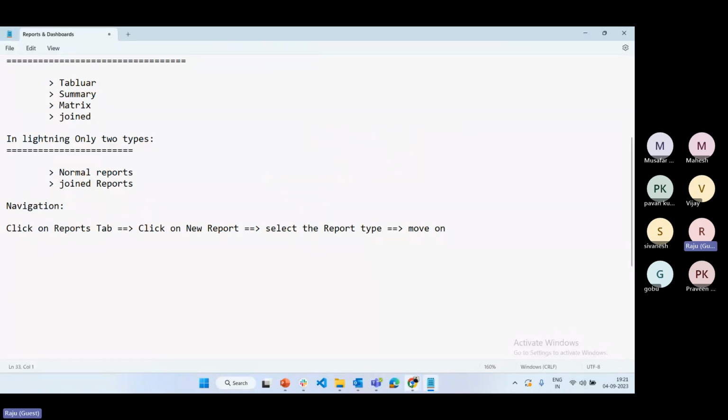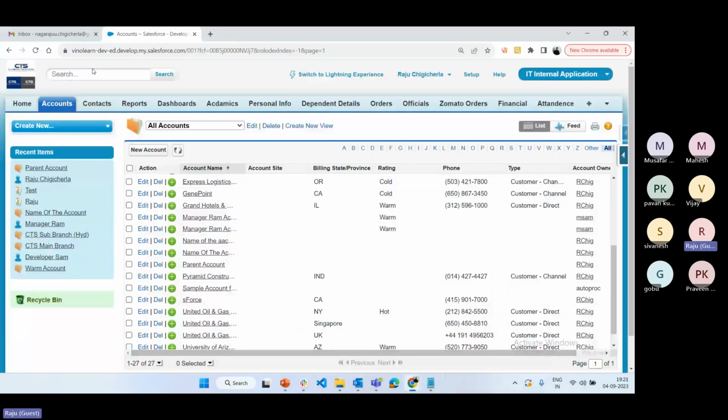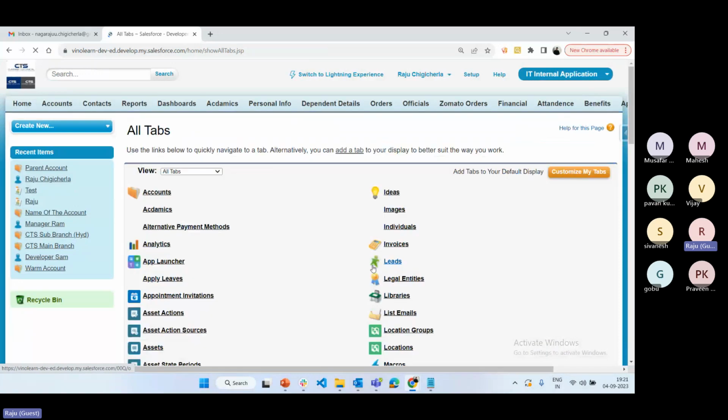So if we go to Salesforce, we have an option called reports. See here, reports and dashboards, we have an option. If you select any application, it is available. If it is not available in the tab panel, just click on the plus symbol, all tabs, it is available for reports and dashboards.